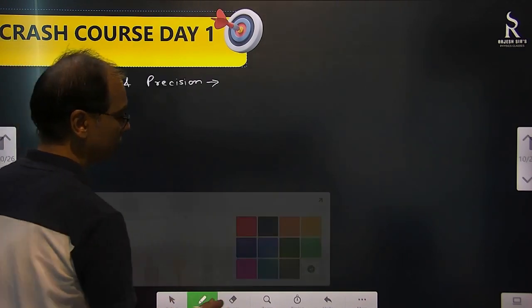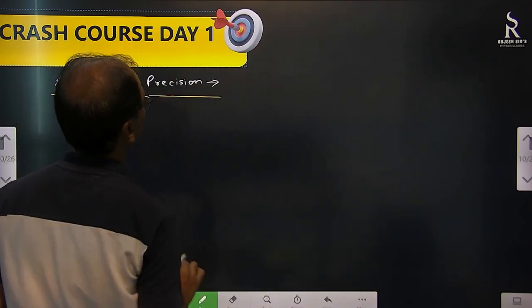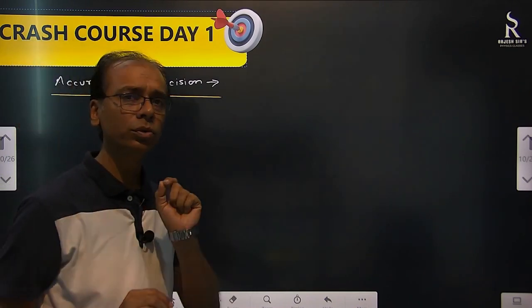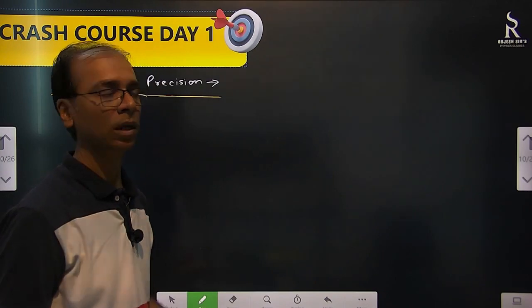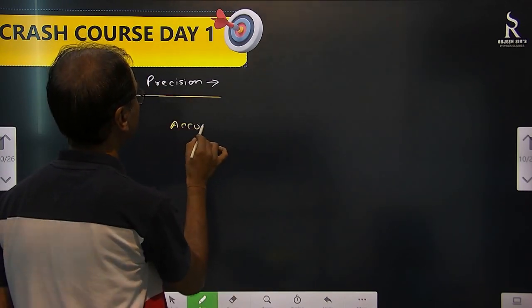Accuracy and precision. What is accuracy? What is precision? Accuracy means how close to the exact value you can reach. Then you are more accurate. Suppose with the measurement you found, the accurate value is, suppose the G value.